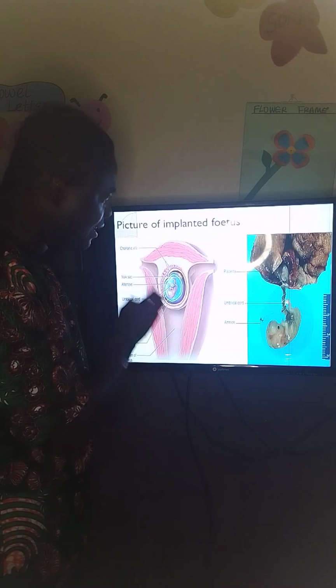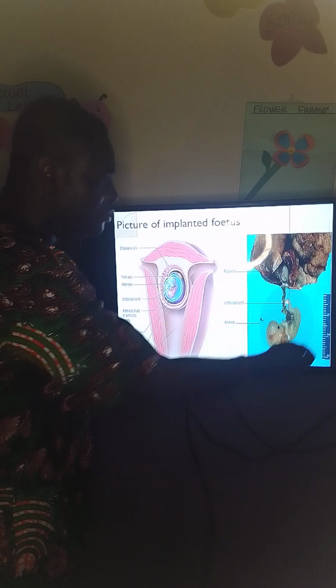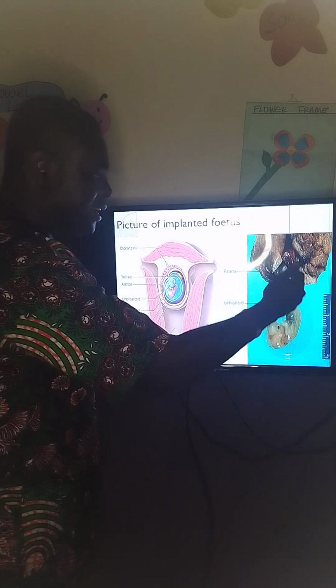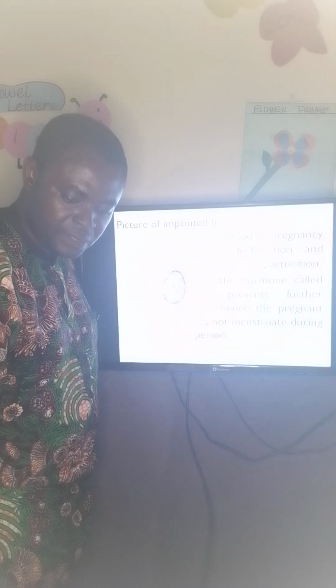This is the vulva, where the child will come out later. So you can see this is an elaborate diagram of what you have explained. This is the foetus, this is the amniotic fluid, and this is the placenta. This is the umbilical cord. So take note of that.